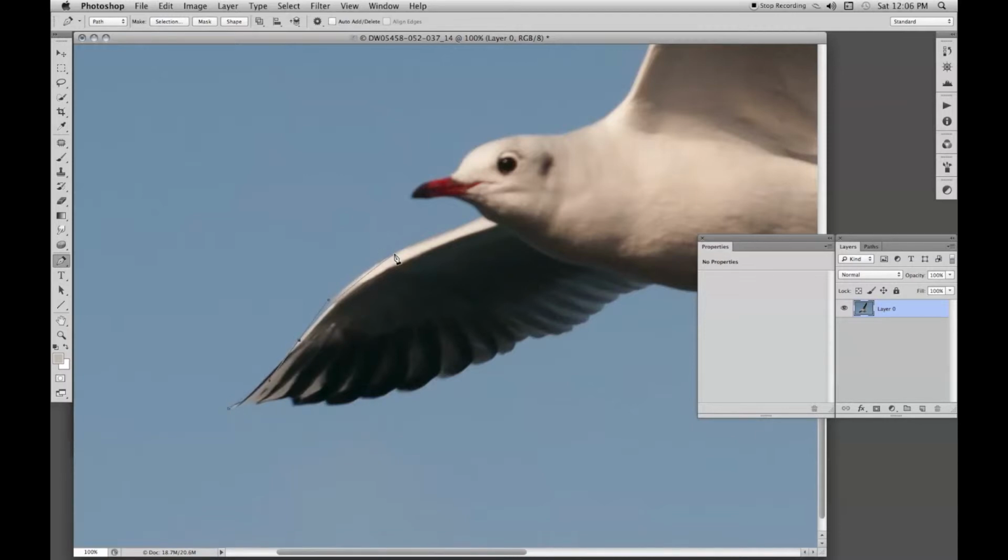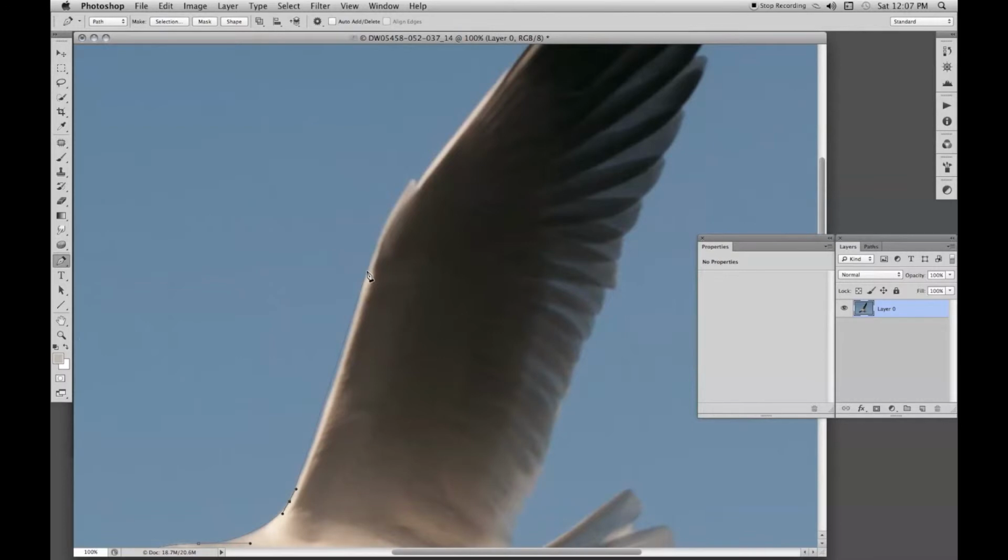start drawing an outline around the curve of the wing here, up the chin, around the beak, around the top of the head. Now it doesn't have to be brilliantly accurate. I can make some changes, adjustments afterwards, but the idea is to get the impression of a bird, the outline of a bird, rather than try and get some perfect shape.